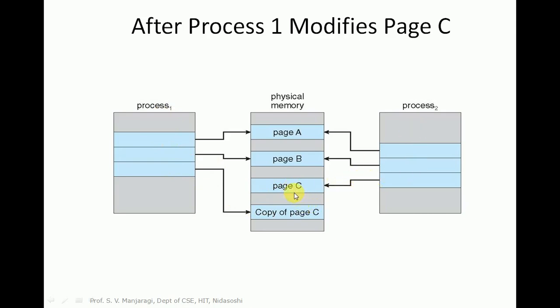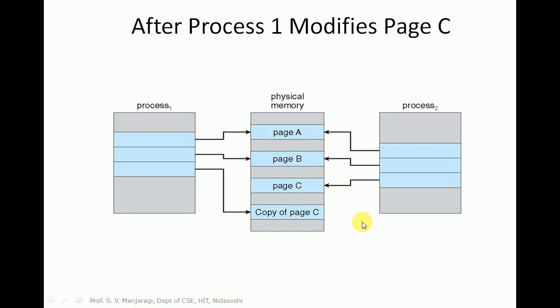In this case, we can create a duplicate copy of that particular page C. We will have the copy of page C in a different frame, and that will be modified by process P1, and process P2 is still accessing the old page, that is page C.